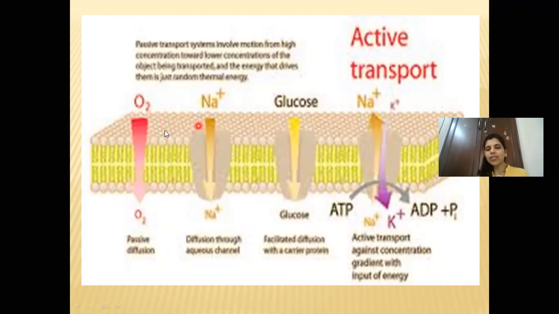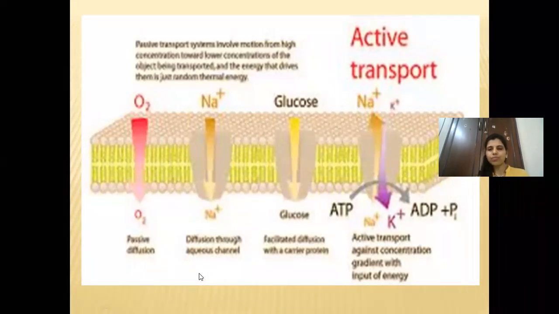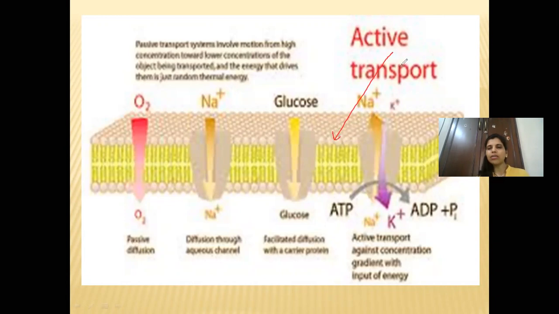You can see the cell membrane, as you have learnt in standard 9, is a phospholipid layer. So two lipid layers are there. The membrane shown over here, the uppermost layer at the top, is a lipid layer.